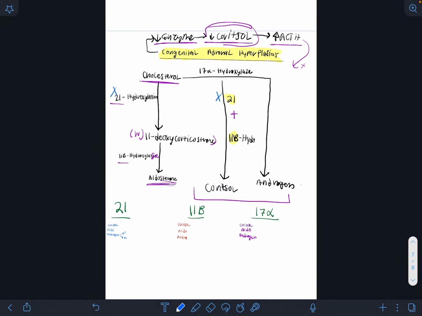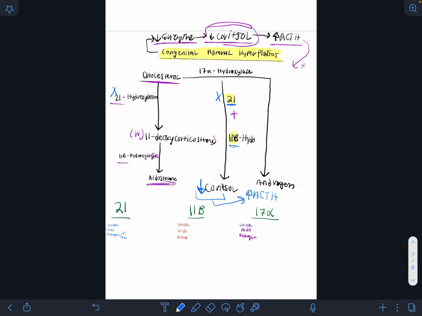Can you make cortisol? No, right? Because you need both 21 and 11 beta hydroxylase. You need both of these two. There's no one with that, right? So this would be low cortisol, and this low cortisol will activate the negative feedback system, and it will lead to high ACTH. This high ACTH will come back and try to make more cortisol, but it can't make cortisol. It will make other hormones.